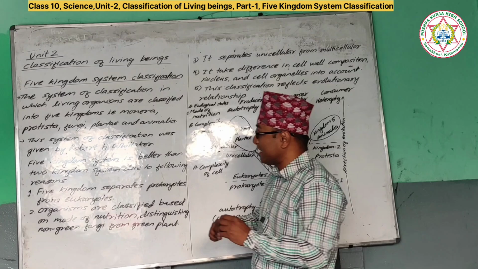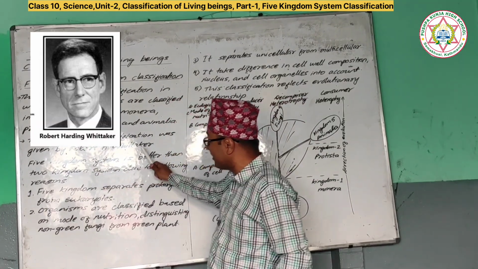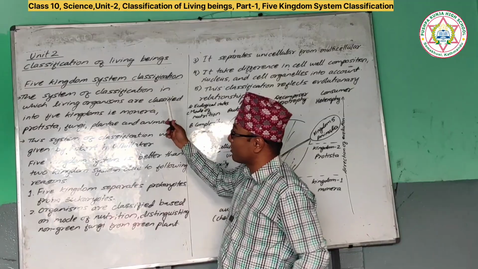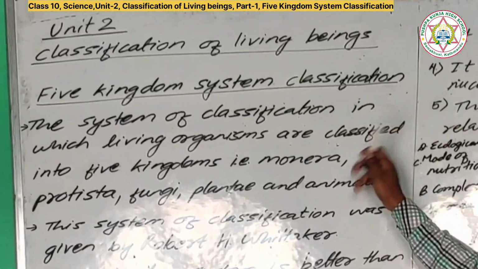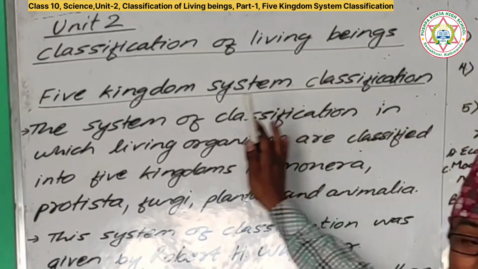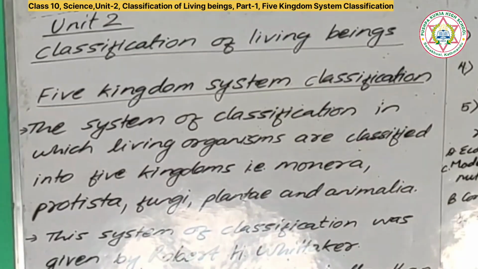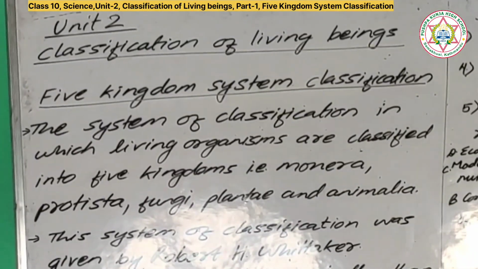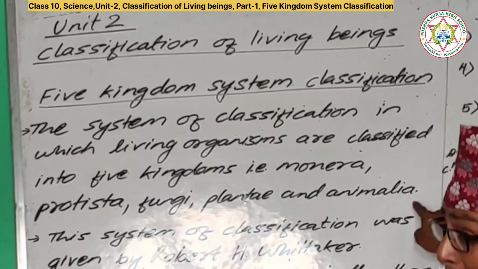That's why another scientist came, named Robert Harding Whittaker, and he introduced a new system of classification, which we call the five kingdom system classification. As the name suggests, its definition is easy. It is the system of classification in which living organisms are divided into five major groups, and these groups are called kingdoms. These kingdoms are Monera, Protista, Fungi, Plantae, Animalia.